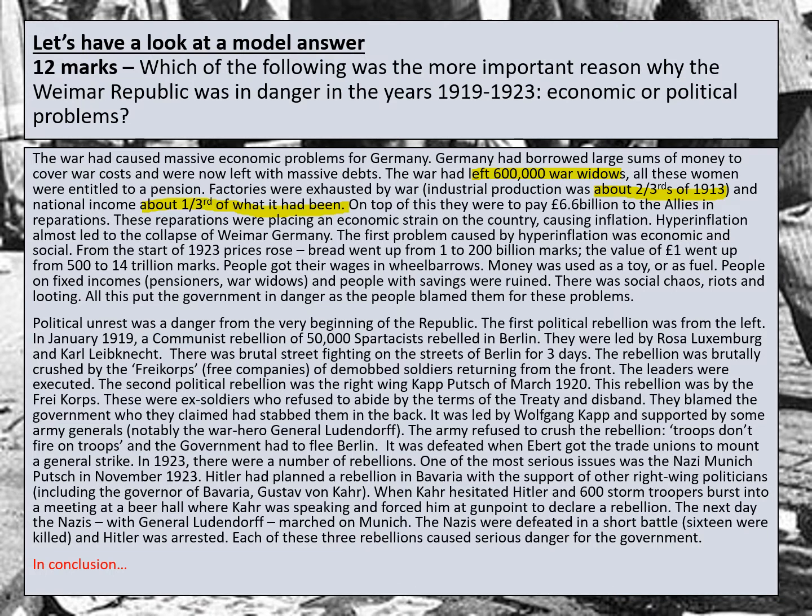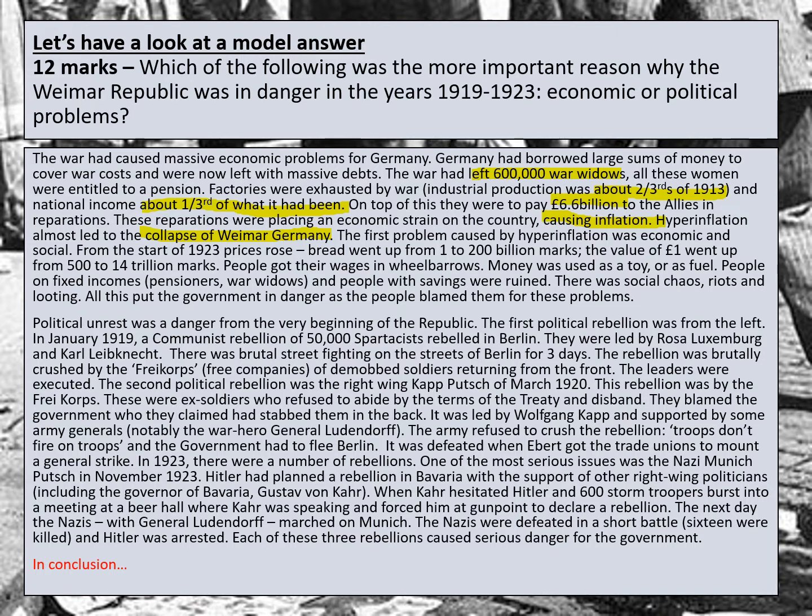On top of this, they had to pay 6.6 billion to the Allies in reparations. These reparations are placing an economic strain on the country, causing inflation. Hyperinflation almost led to the collapse of Weimar Germany. The first problem caused by hyperinflation was economic and social.